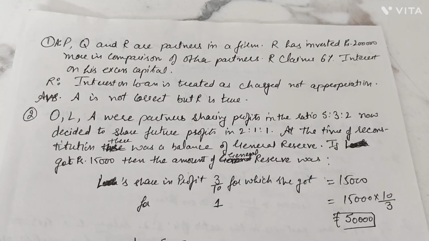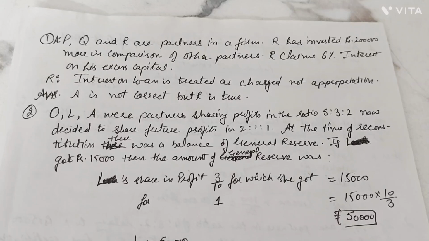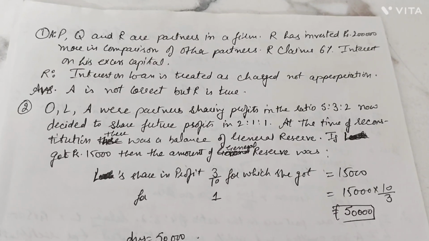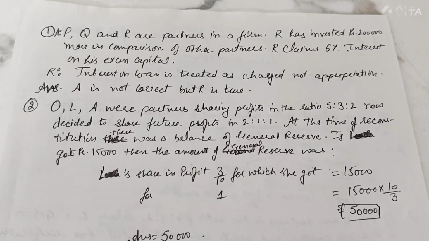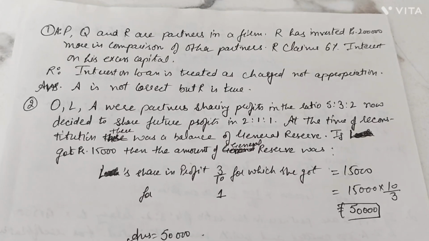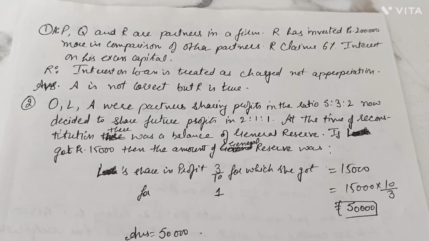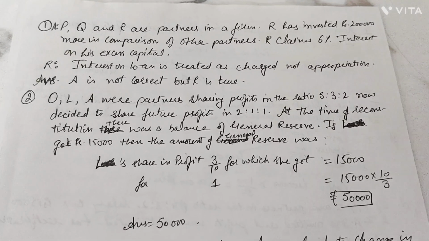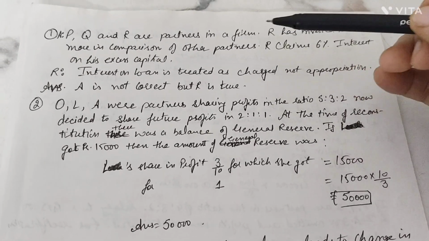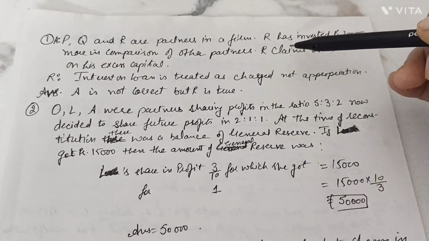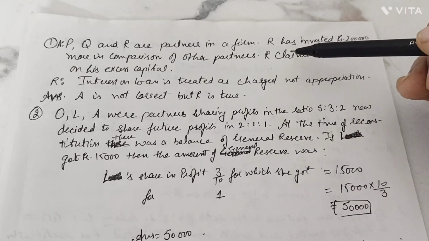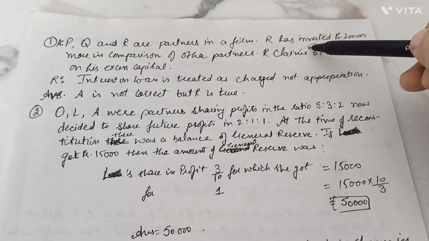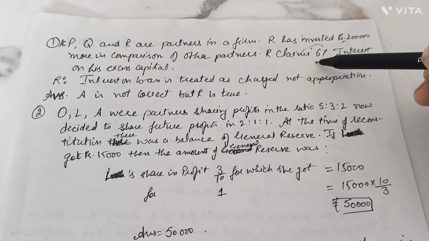Here in front of you are a few MCQs. P, Q, R are the partners in the firm. R has invested 2 lakh more in comparison to the other partners, so he is demanding interest on his excess capital at the rate of 6%, as there is no deed. There cannot be any extra interest, because the deed does not provide that whatever extra funds he has provided to the firm are a loan. If it is not a loan, it cannot be given interest at the rate of 6% per annum.